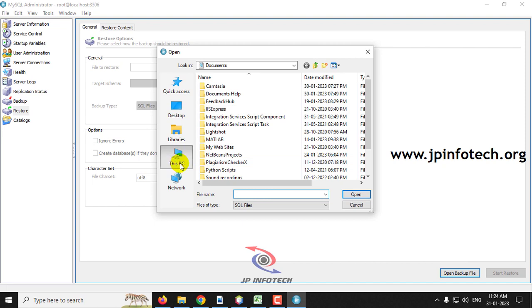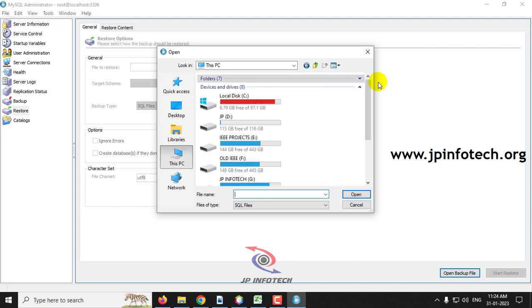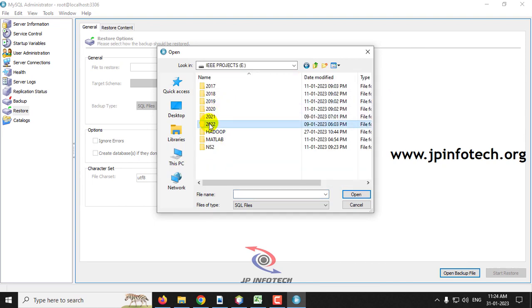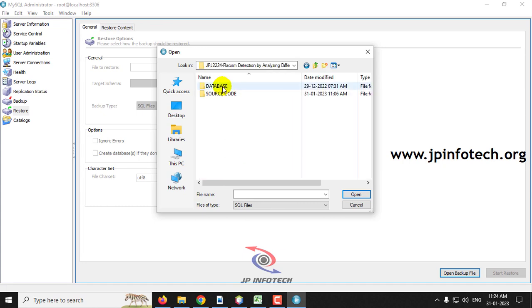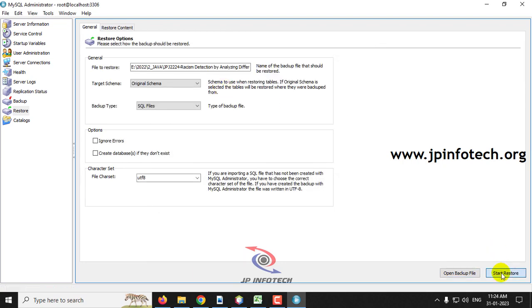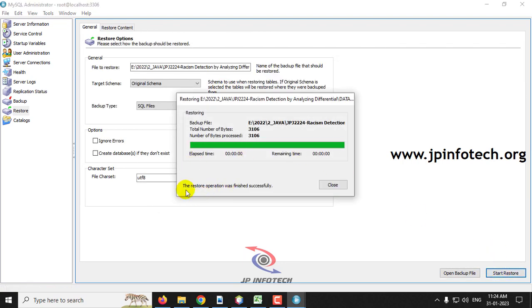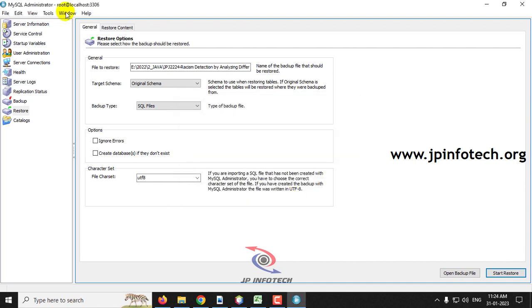Now again go to the source code location, and you can see the database folder. Just select the database inside that and then click start restore. Now you can see the message that the restore operation was finished successfully, and click close. And now you can close this MySQL administrator part.